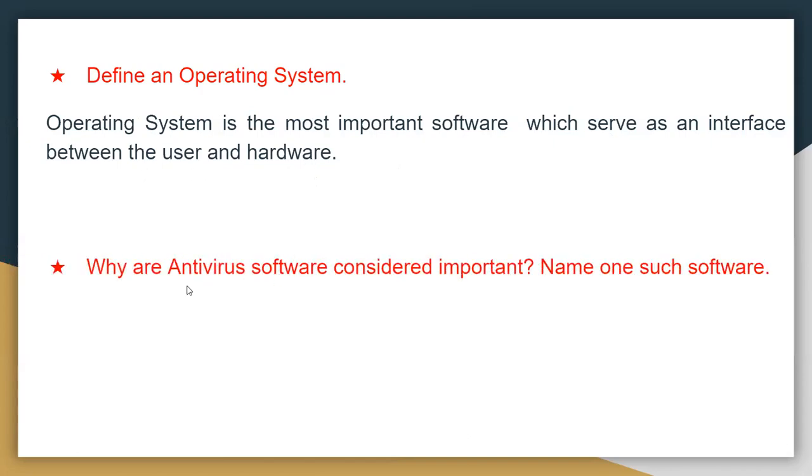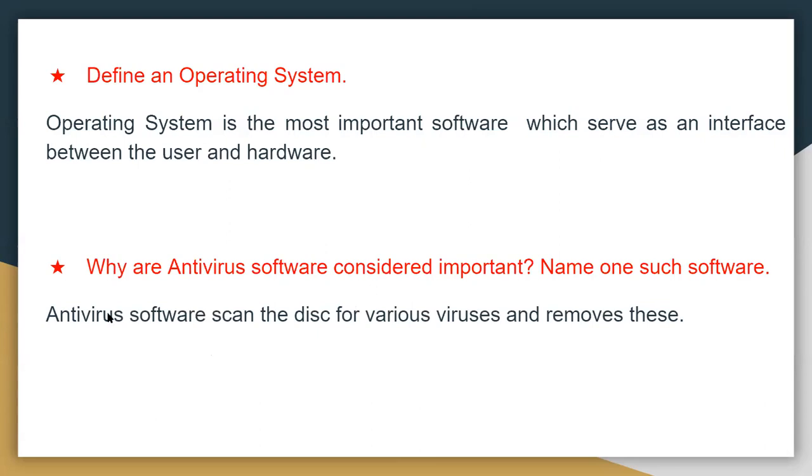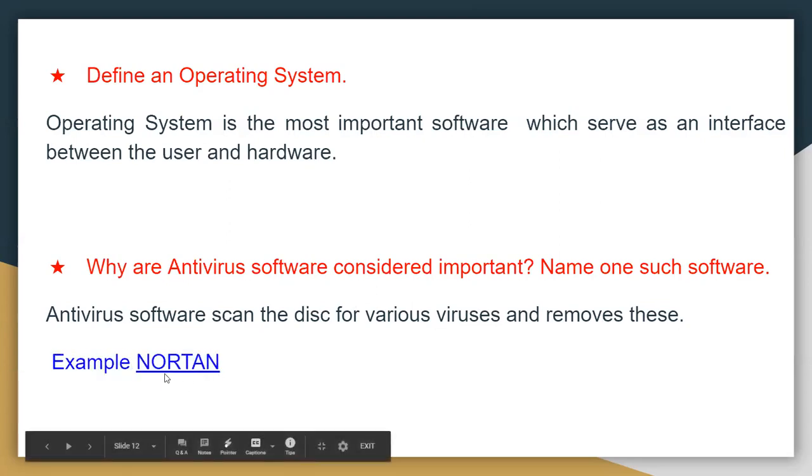Now, next is, why is antivirus software considered important? Give one such software. You have to give an example of one antivirus and write why antivirus software is important. Antivirus software scans the disk for various viruses and removes them. If any virus is there in your disk, it will remove it. An example of antivirus software is Norton.